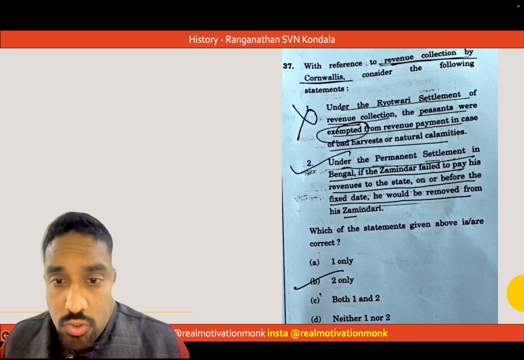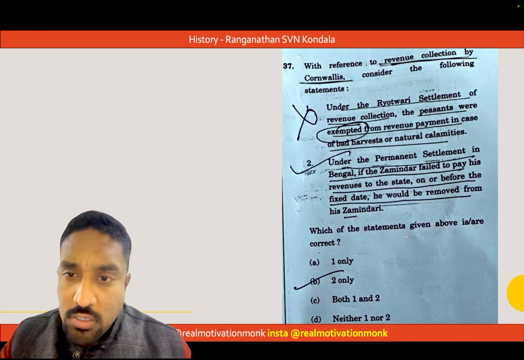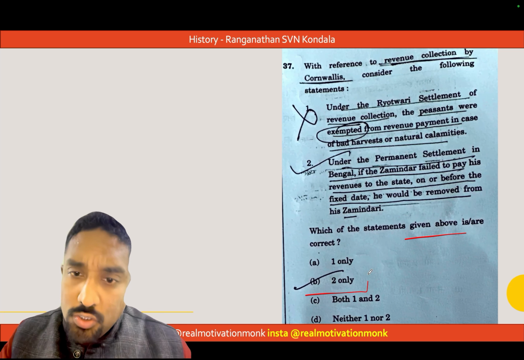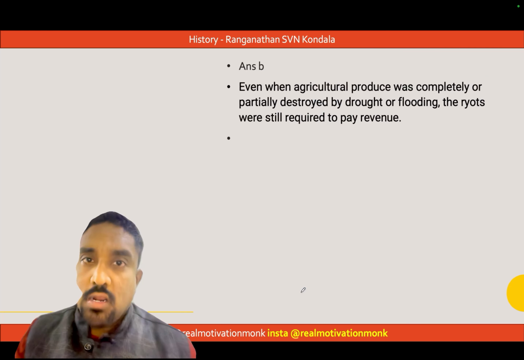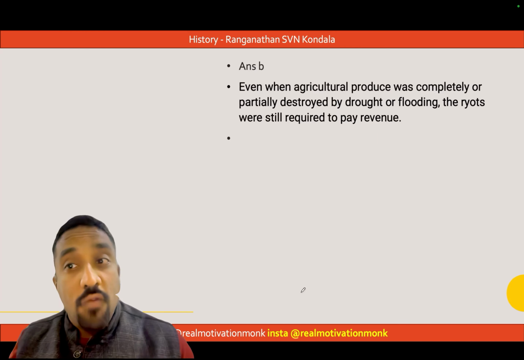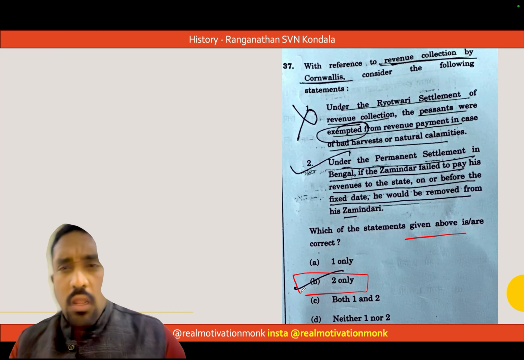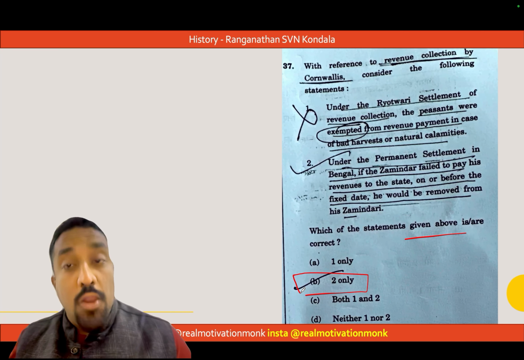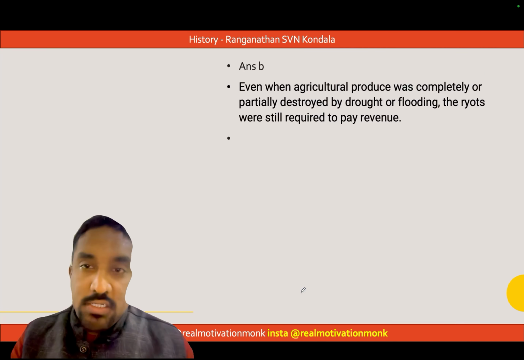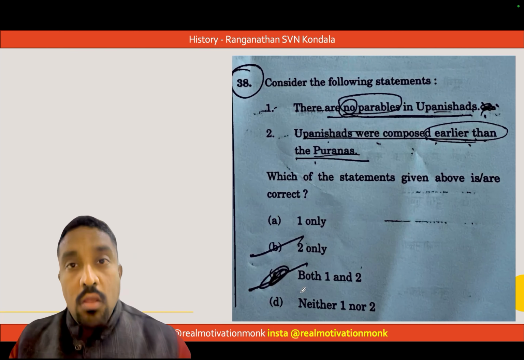So option 2 is correct. Given the question is asking which of the following statements are correct, option 2 will be the answer. Even when agricultural produce was completely or partially destroyed by drought or flooding, the ryots were still required to pay the revenue. Now, Vajiram's yellow book actually gives this statement directly, so you'll be able to answer this straightforwardly.